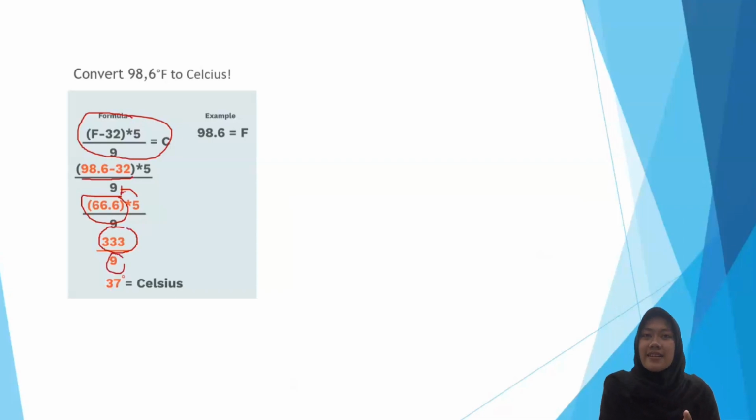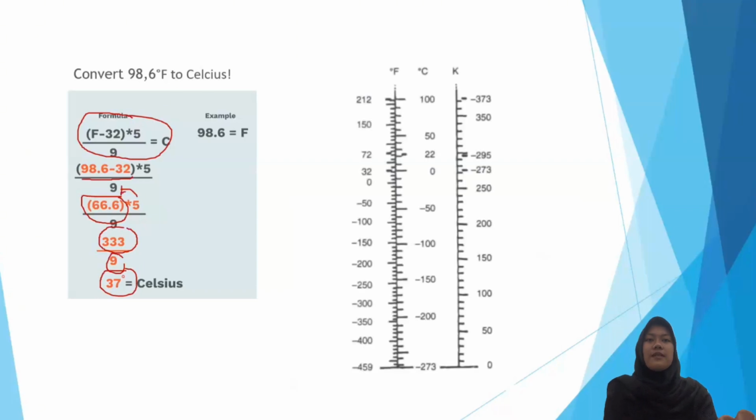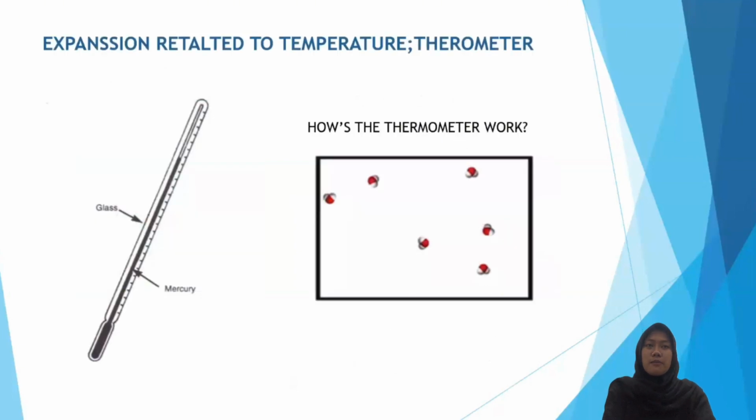To make it easier, I've included a temperature conversion chart like this. As we can see, a comfortable temperature is 22 degrees Celsius, 295 Kelvin, and 72 Fahrenheit. Next, we move to expansion related to temperature, especially the thermometer.